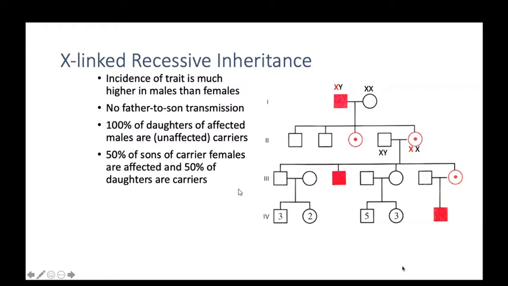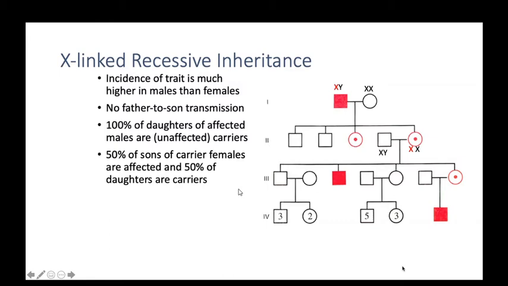There is no transmission from father to son, because from father to son the Y chromosome comes and the gene is present only on the X chromosome. So the disease is transmitted from father to daughter. 100% of daughters are carriers, males are unaffected.